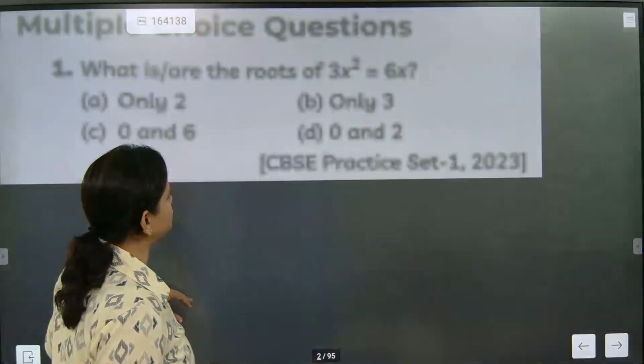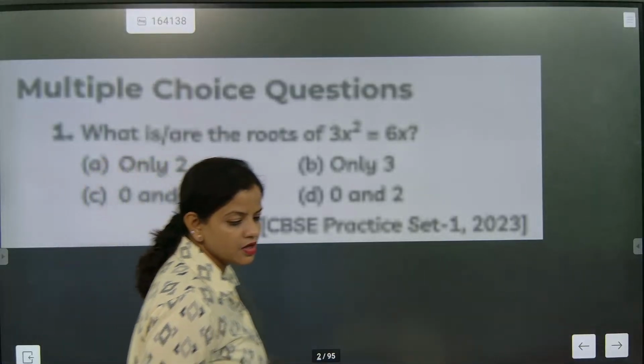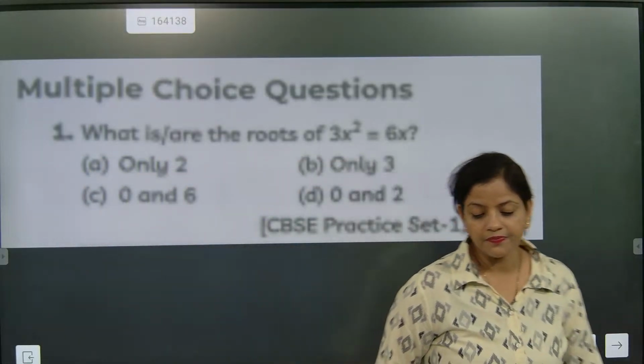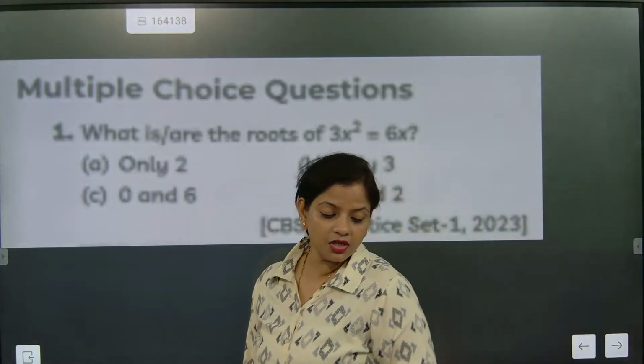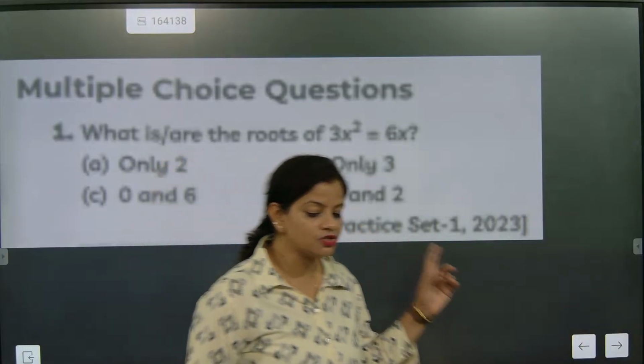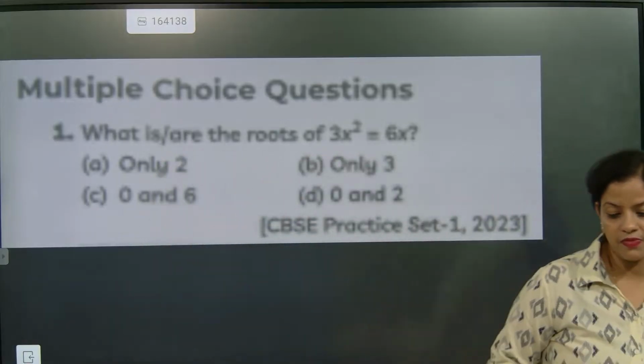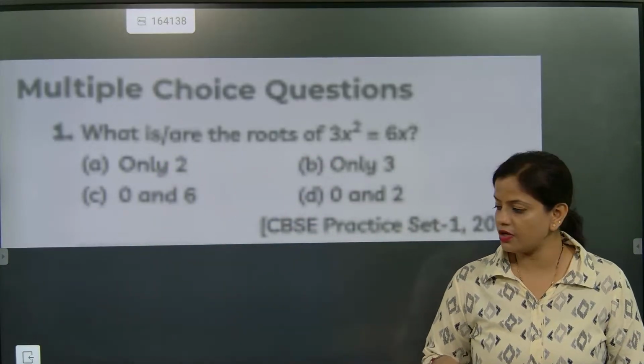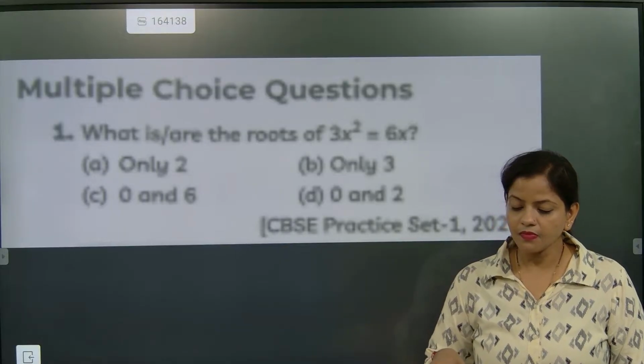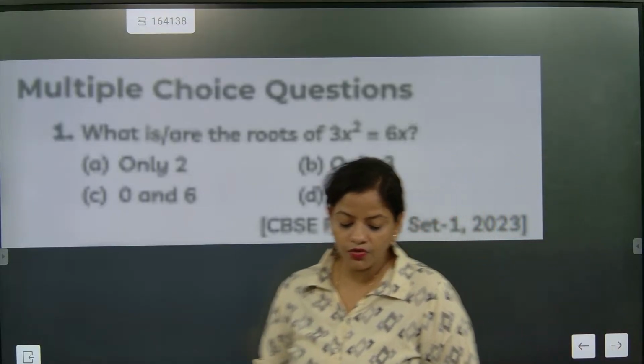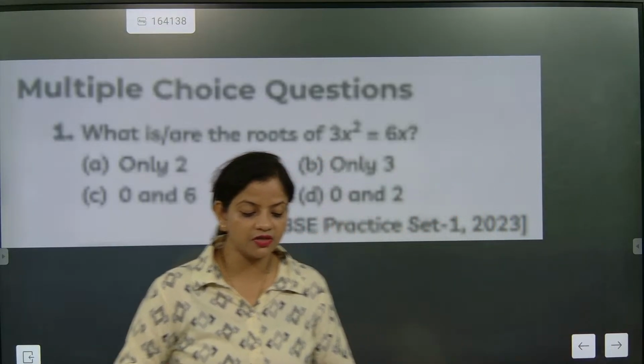Now look here. Some questions are a big problem for everybody. What are the roots of this equation? Come on, start solving the question with no time. Everybody must start solving the question, please. You need to answer the question. Sophia, Maha, and Ilavashan, 3 are there.